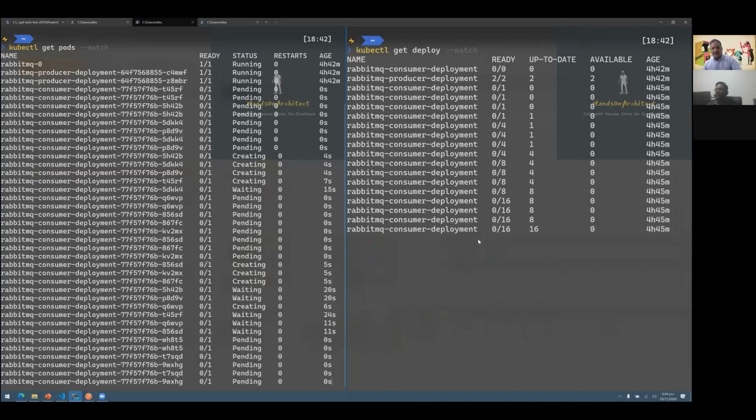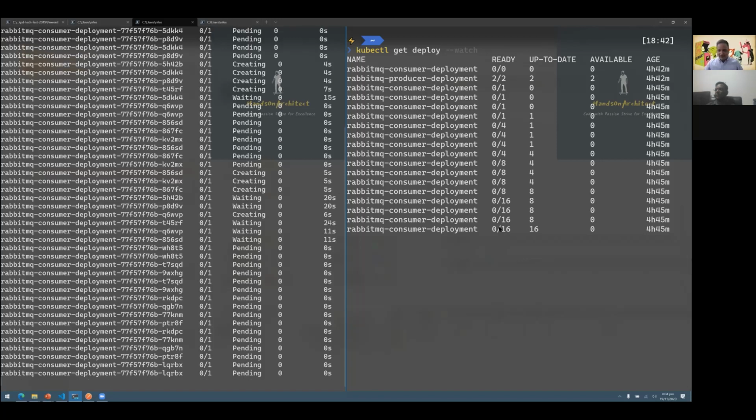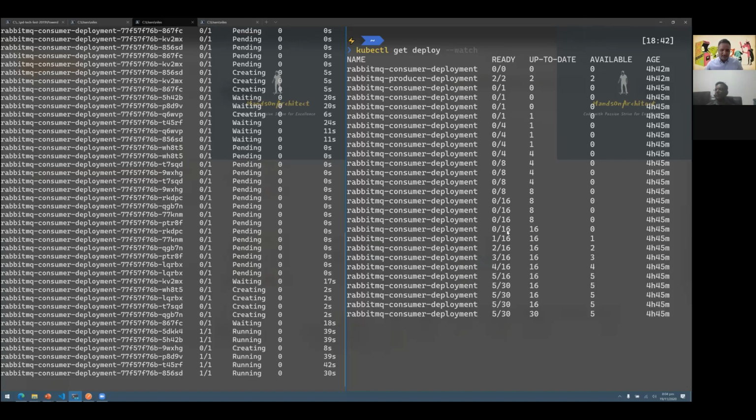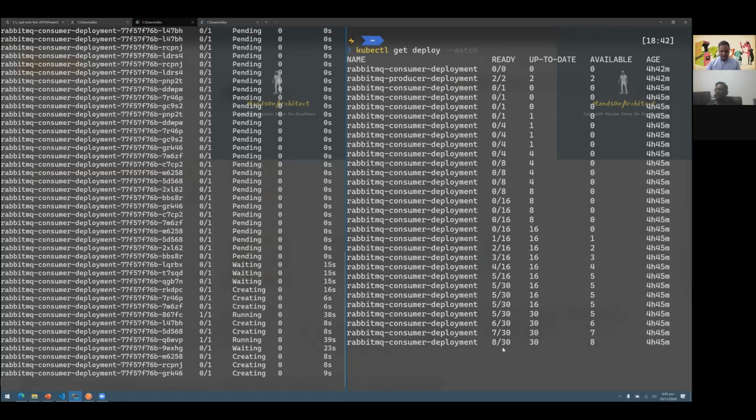And while that infrastructure is getting provisioned, we will see that the deployment scales. It realizes that those 1000 messages, none of them have been picked, and it requests a progressive increase in the deployment or the instances. So from 16, it would go up to 30 because the limit that I've specified in my configuration is 30 instances. And you see that periodically these deployments are getting into the ready state.